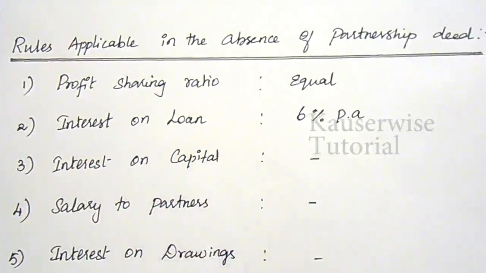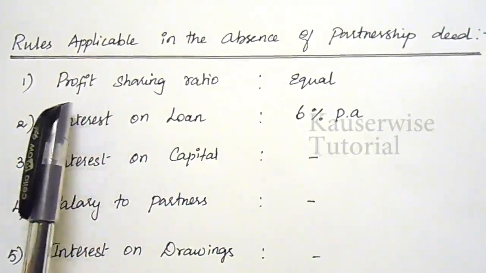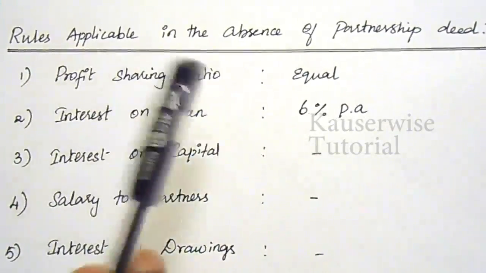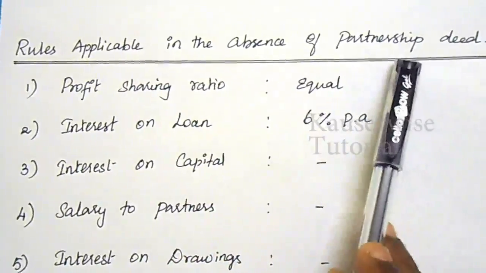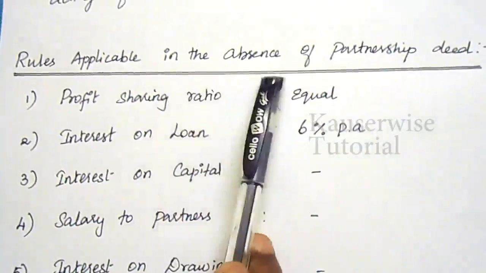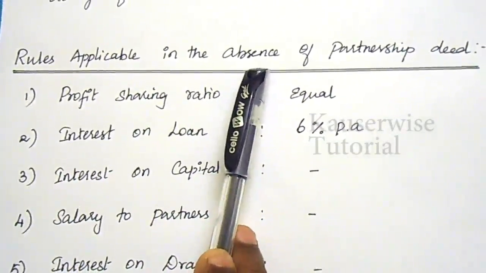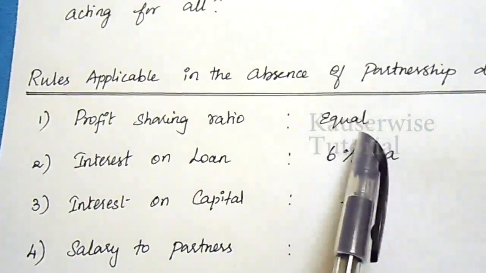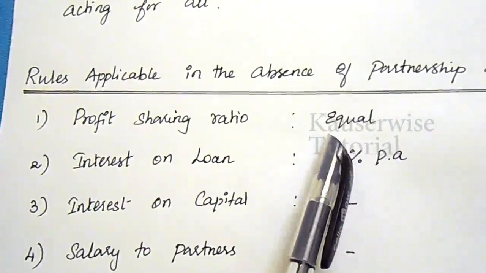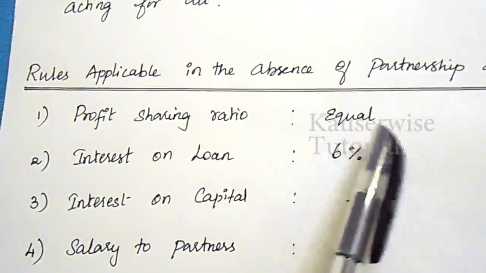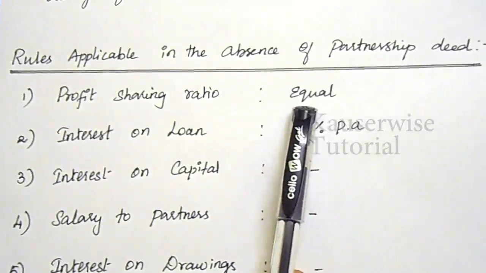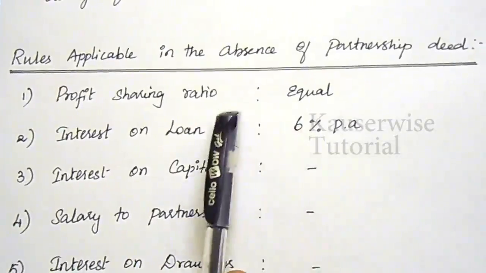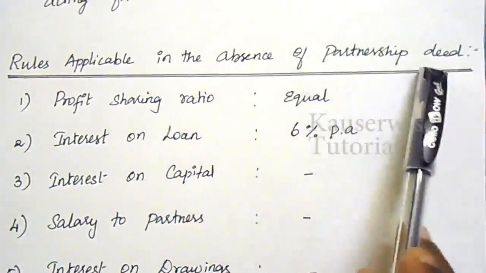Let us see each and everything separately. The first one is profit sharing ratio. Generally, the profit sharing ratio will be mentioned in the partnership deed. If such information is not given in the partnership deed, the partners shall share the profits of the firm equally irrespective of their capital contribution. Then you can share the profit or loss in equal ratio. So you can follow this rule in the absence of a partnership deed.